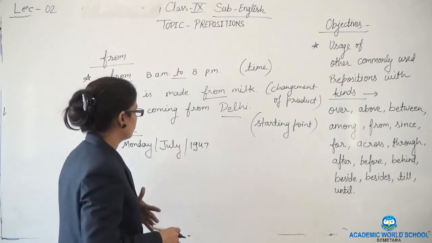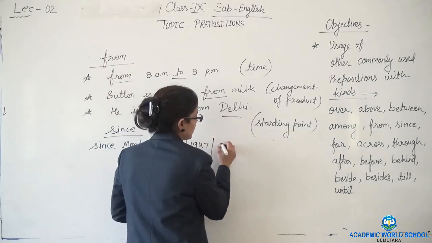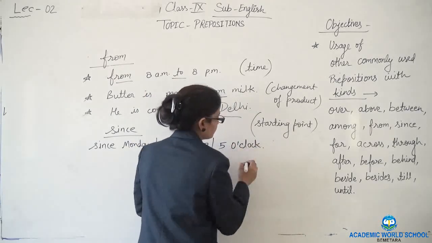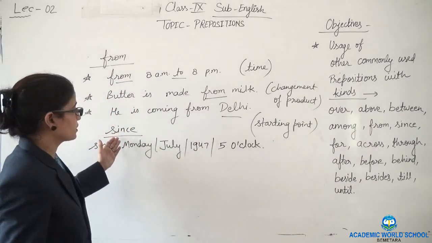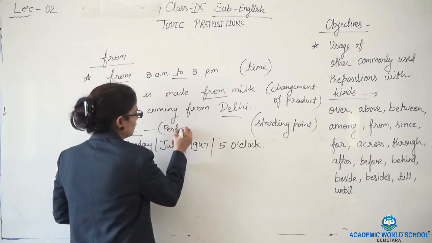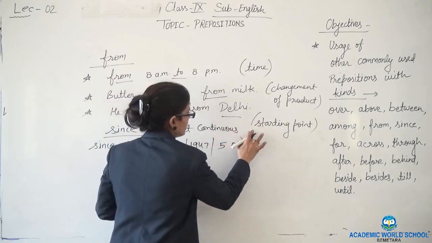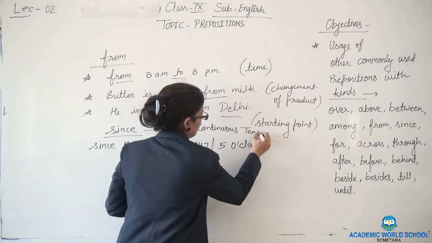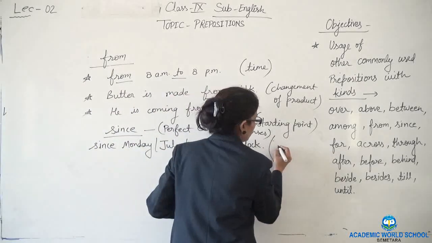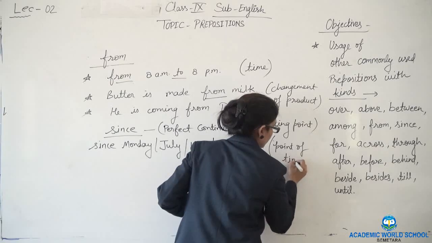So it is giving a particular time, or it may be a clock time also, since 5 o'clock. It is used in all perfect continuous tenses. Clear? To show the particular point of time.